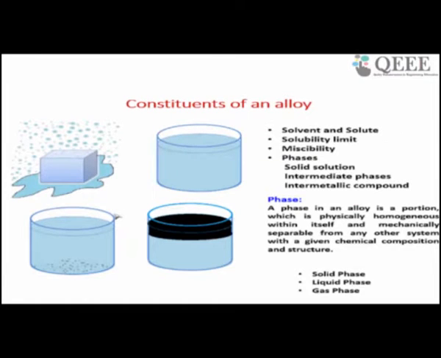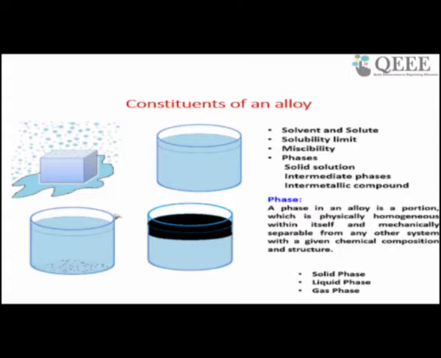So what are the constituents of an alloy? This slide gives you the different constituents of alloys. What is an alloy? An alloy is a mixture of two or three different elements. In an alloy, you are adding an alloying element to a parent material.